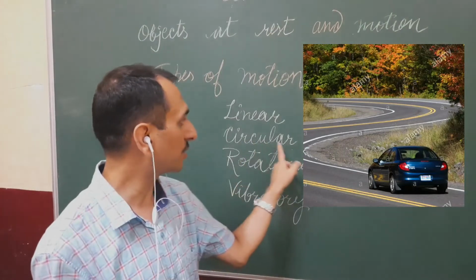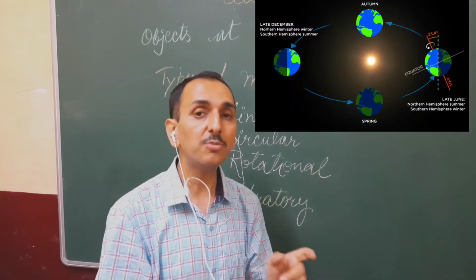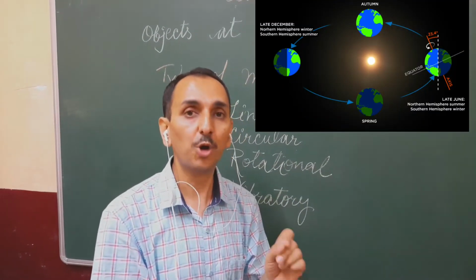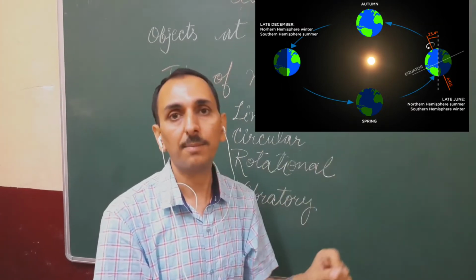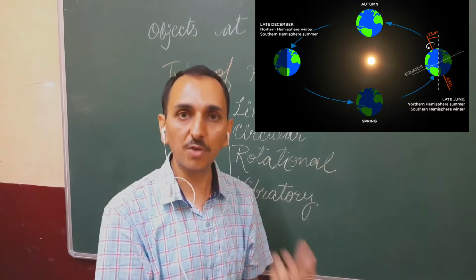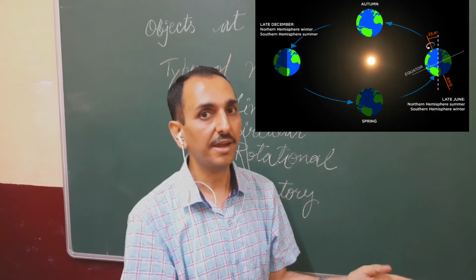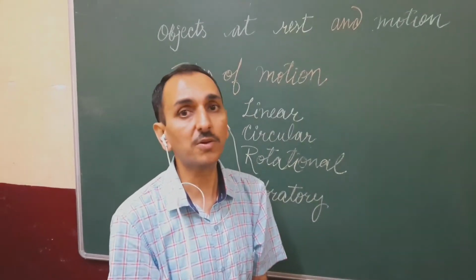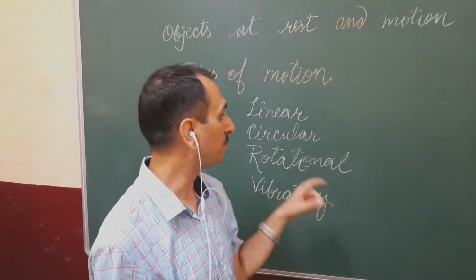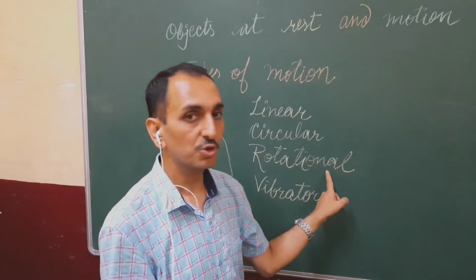The second one is circular motion. Circular motion is that motion in which a body or an object itself moves around a path. The Earth is revolving around the sun. It is circular motion. The object is itself moving. It is not fixed.